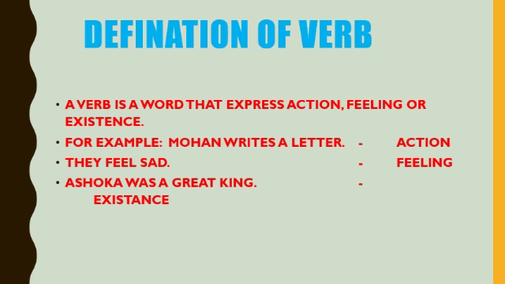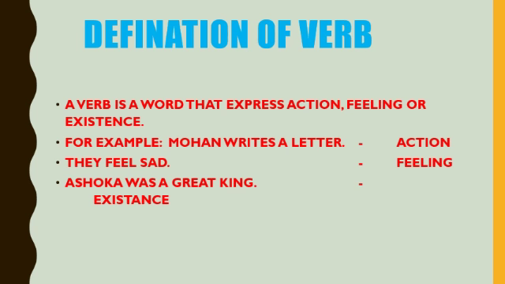All these words are called action. Next is feeling, what you feel, or existence. Existence means where the noun is. It is in present, past, or future. So this is called existence.